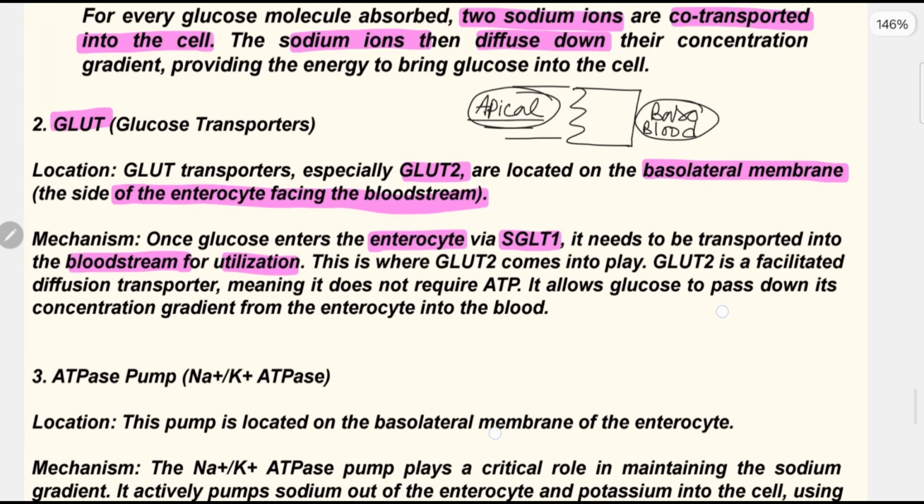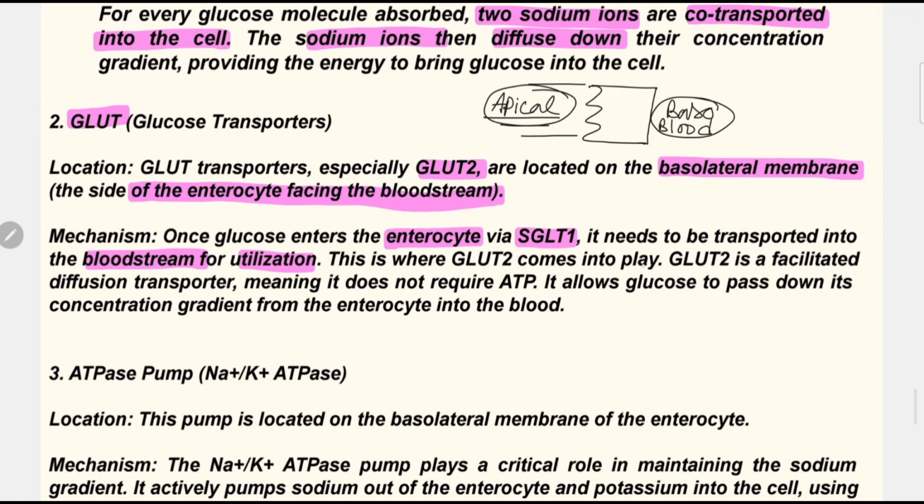Okay. Next, once glucose enters the enterocyte via SGLT1, it needs to be transported into the bloodstream for utilization. This is where GLUT2 comes into play. GLUT2 is a facilitated diffusion transporter. Facilitated means that it does not use energy. It gets facilitated. Okay. So, meaning it does not require ATP. It allows glucose to pass down its concentration gradient from the enterocyte into the blood.